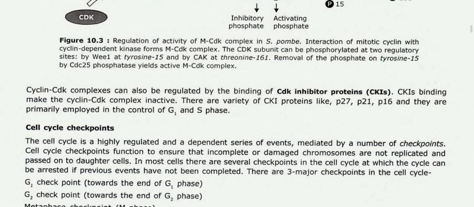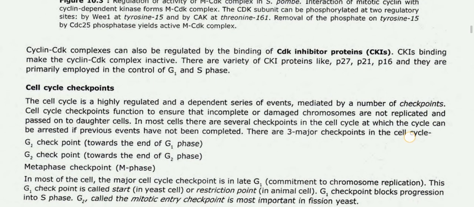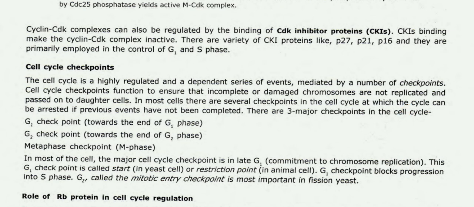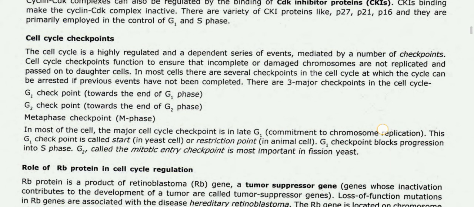Cyclin CDK complexes can also be regulated by the binding of CDK inhibitor proteins, CDKIs or CKIs. CKI binding makes the cyclin CDK complex inactive. There are a variety of CKI proteins like p27, p21, and p16, and they are primarily employed in the control of G1 and S phase.